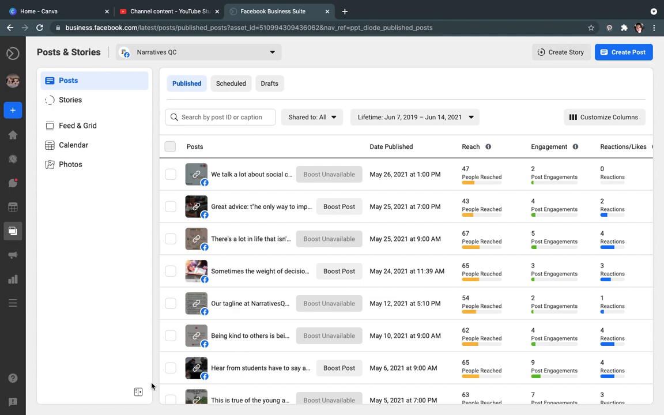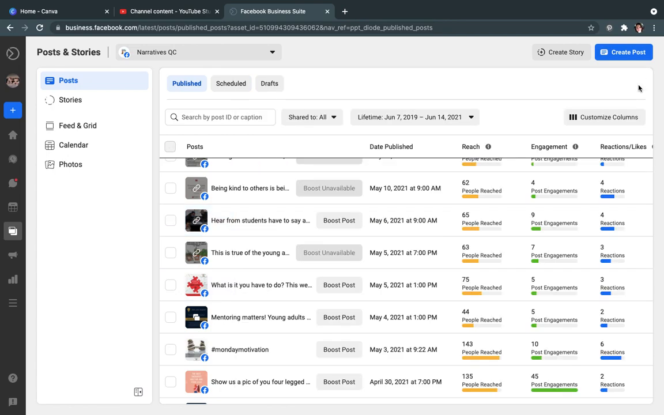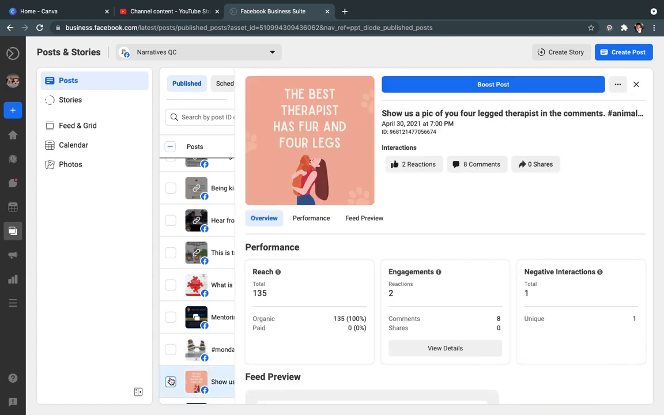But you can keep scrolling down and looking at other ones. So this one here. These are really interesting because you see we reached quite a few people. We had more engagements. We had more reactions. So again, going back and seeing why we're getting these. This one is huge because we got 45 engagements. And this is the one when we asked people to show us the pic of their dogs, their 4-legged dogs, their 4-legged cats, whatever.